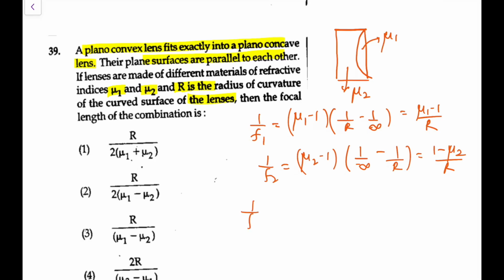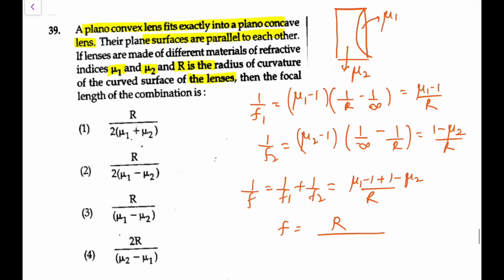So the equivalent would be 1 upon f1 plus 1 upon f2, because they are placed in contact. You have the LCM r. This is mu1 minus 1 plus 1 minus mu2. So what you are left with, this focal length would be r upon, this 1 and 1 goes, mu1 minus mu2. That is what we are getting, r upon mu1 minus mu2. So this is option 3 we will go for.